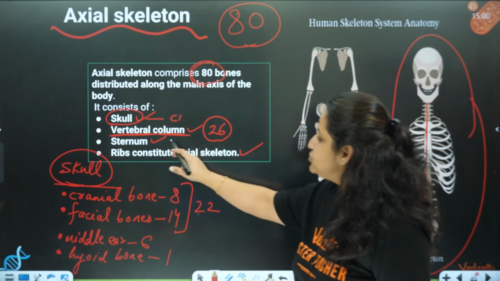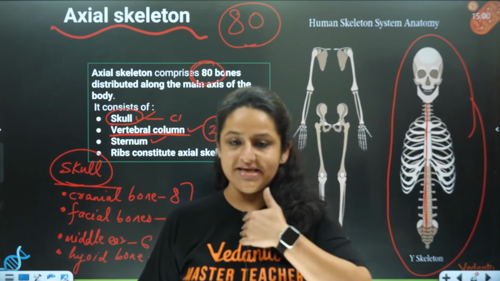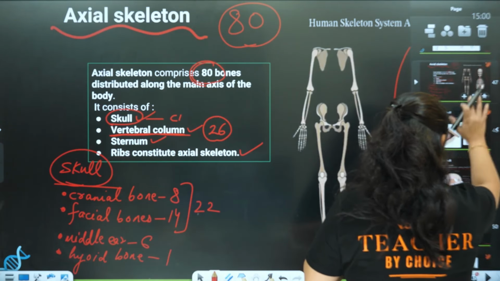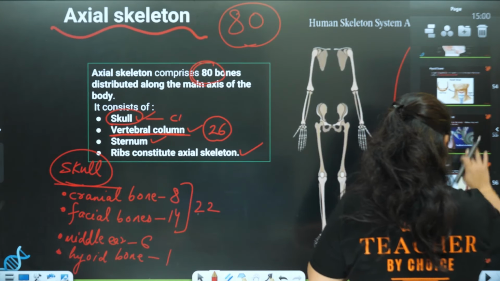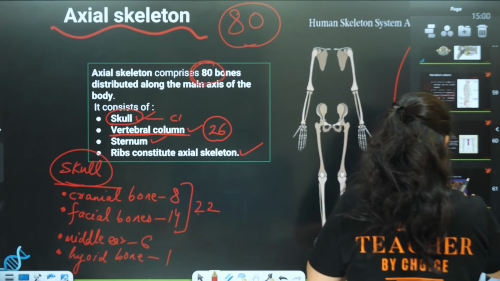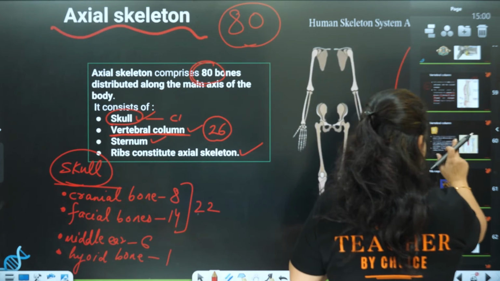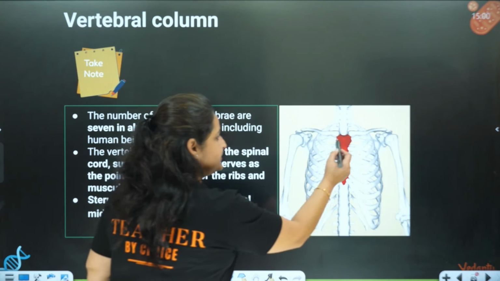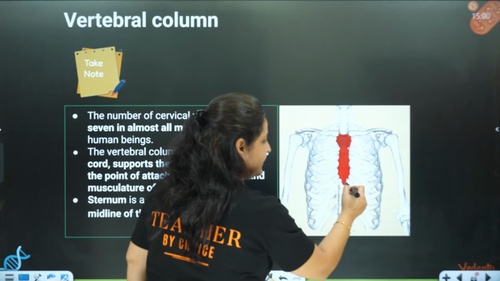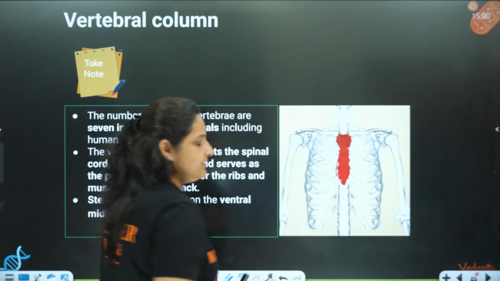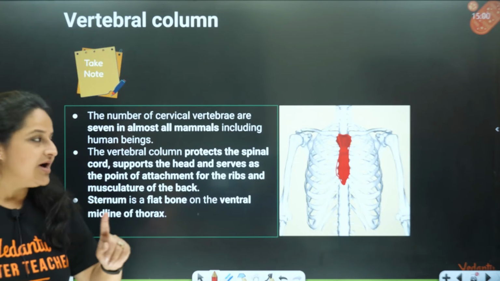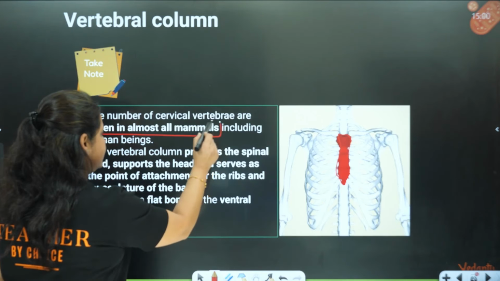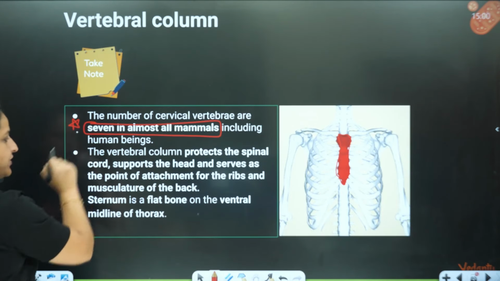Then let's come to the sternum. What is the sternum? The sternum is this flat bone present over here in the chest, in the breast region. You can see over here, this is the sternum. This is considered as one bone. So the number of cervical vertebrae is 7 in almost all mammals, including humans. So this is one important point.